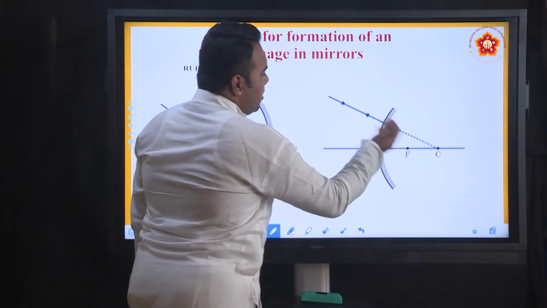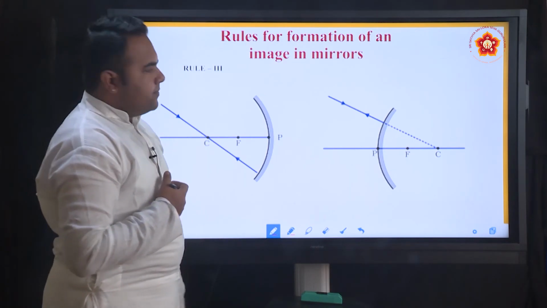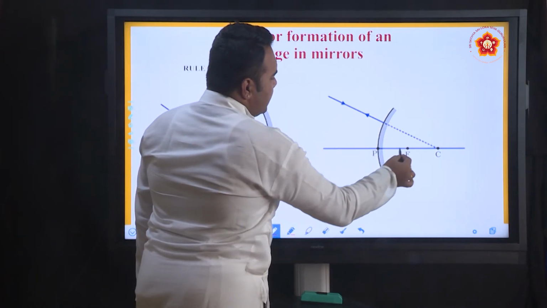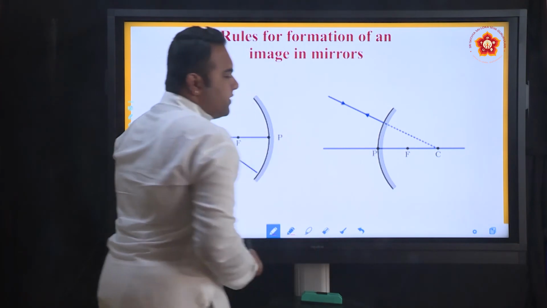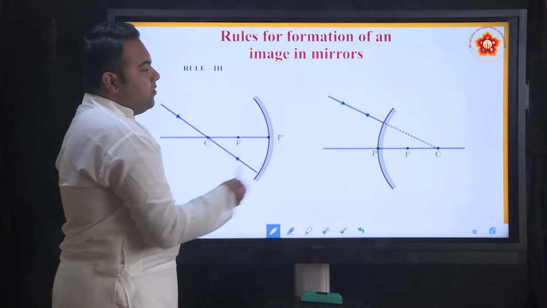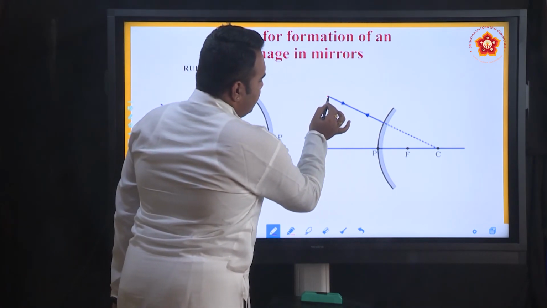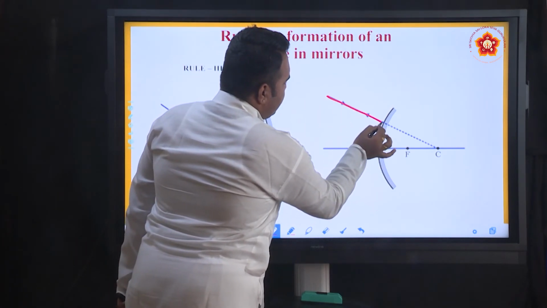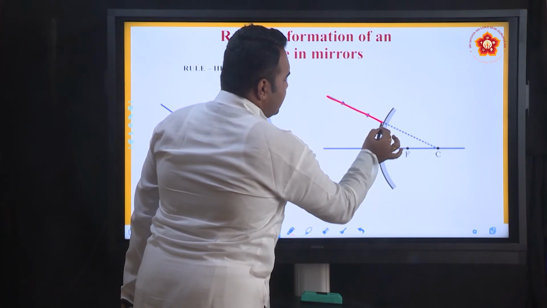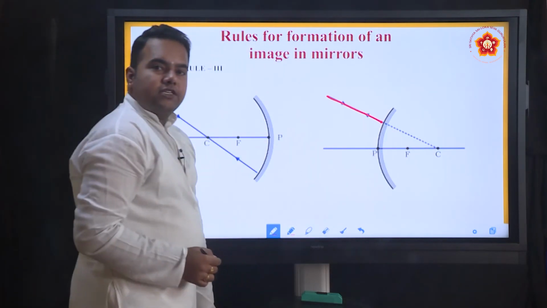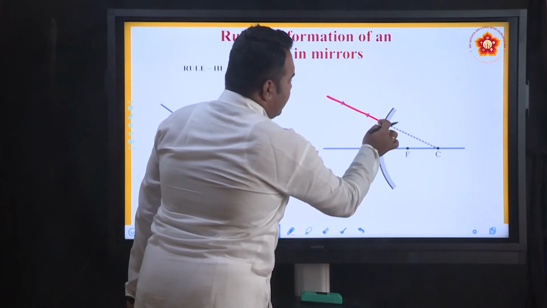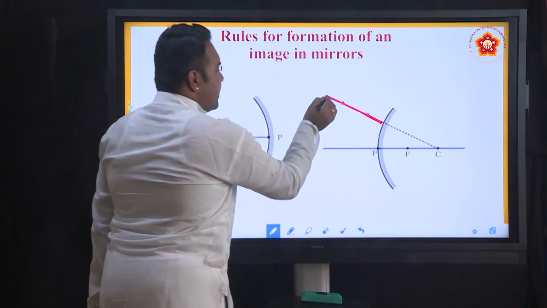The same thing applies to a convex mirror. Now, this is a convex mirror, focus is inward, center of curvature is inward. How do we define the same rule for a convex mirror? Any ray of light that is falling on the mirror such that it is directed along the center of curvature, after the reflection from the mirror, goes back along the same path.